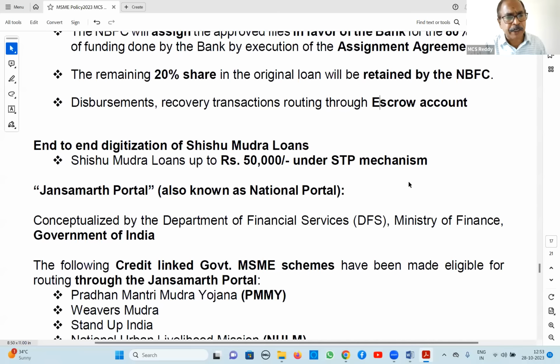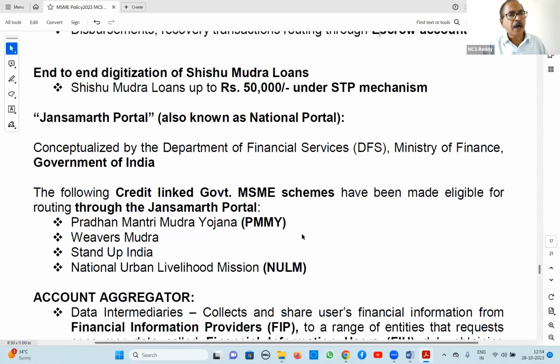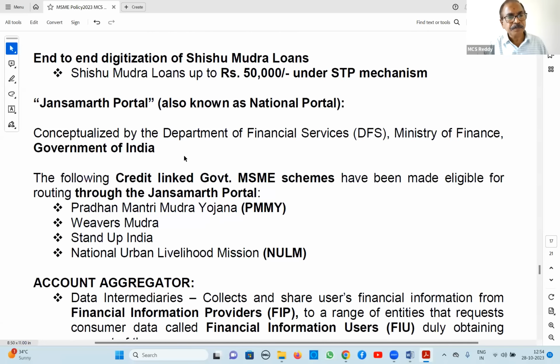Next, regarding the Janasamarth portal. The Janasamarth portal, the Ministry of Finance has conceptualized it. So all credit linked schemes like government schemes like Pradhan Mantri Mudra Yojana, Weavers Mudra, Stand Up India, NULM, National Urban Livelihood Mission, all these are through the Janasamarth portal. That means borrowers can apply through the Janasamarth portal, and our guideline is that branches should not reject applications received through the Janasamarth portal. Only the next higher authority has to reject. So it is to be processed.